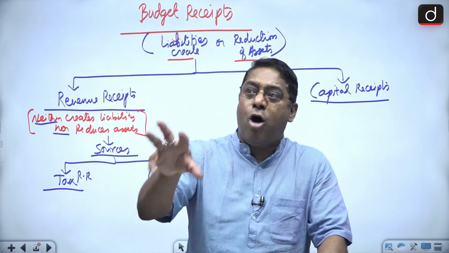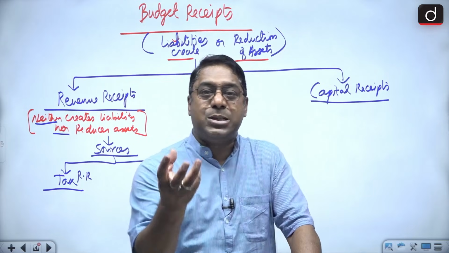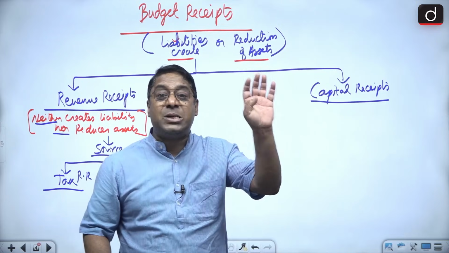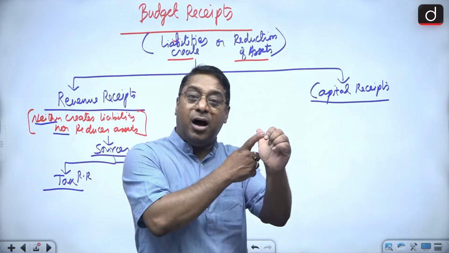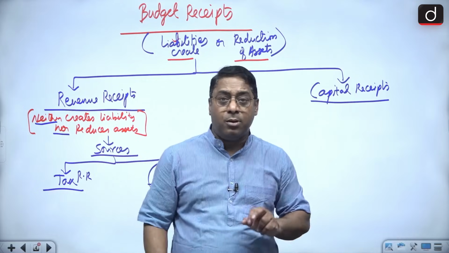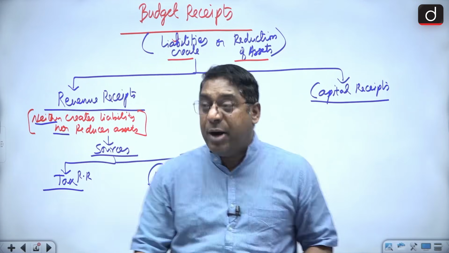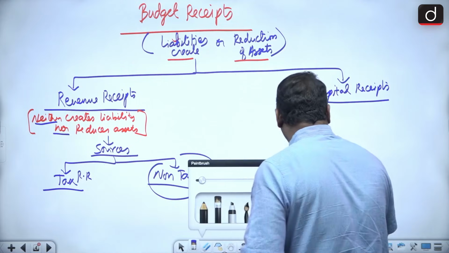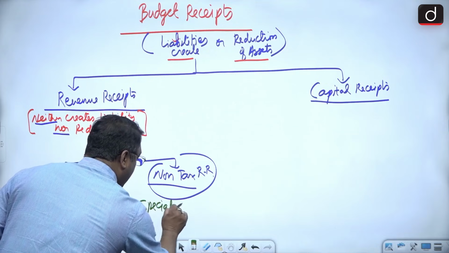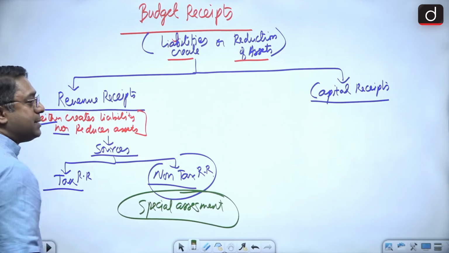In the same way, the government might have invested in shares and all. So as a shareholder, the government will receive dividends. So these are the various investment incomes: the profit which the government receives, the interest which the government receives, and the dividends which the government receives. But here, one very important word I'll tell you. There is a word called special assessment.